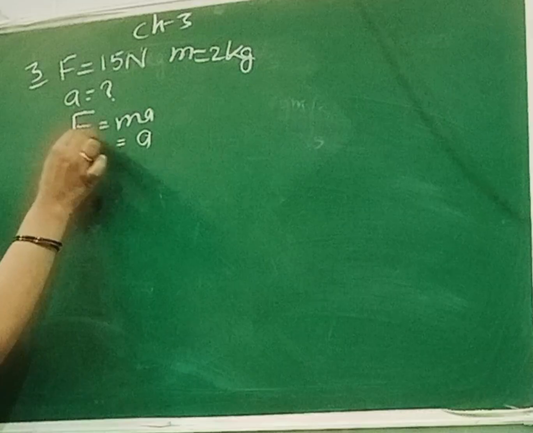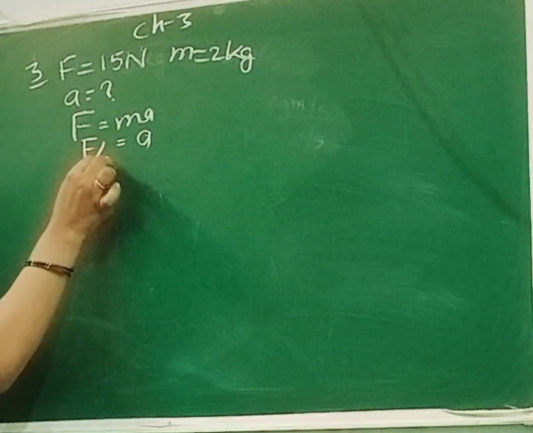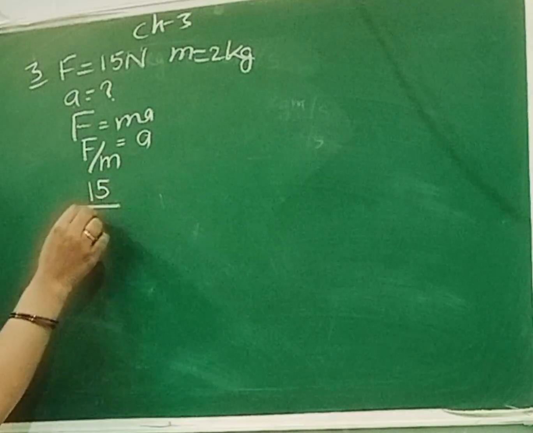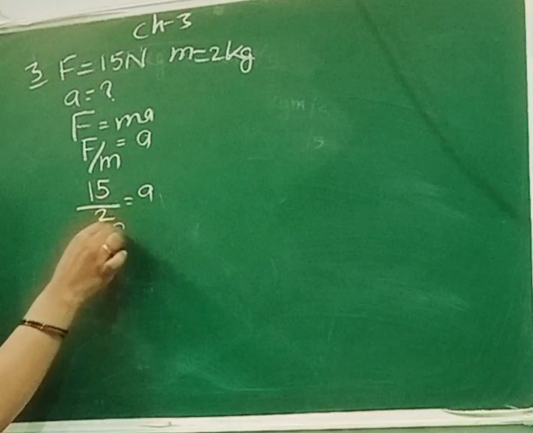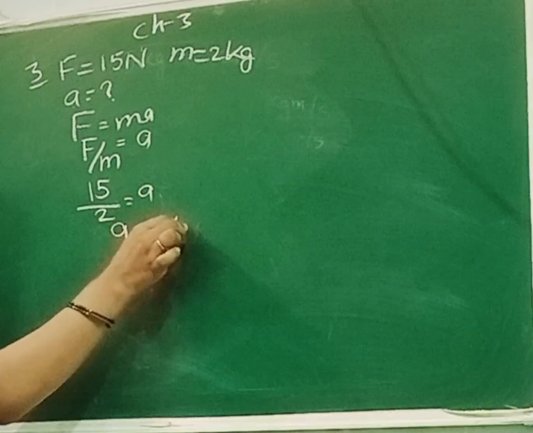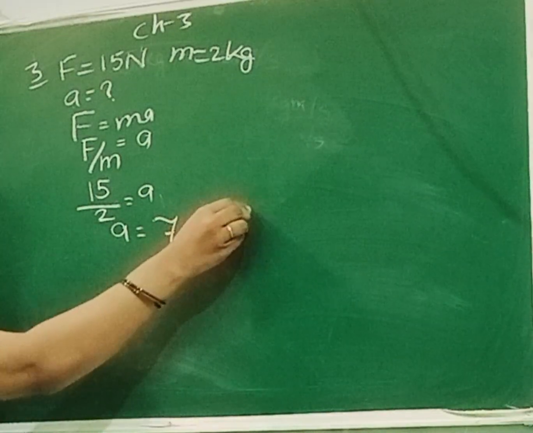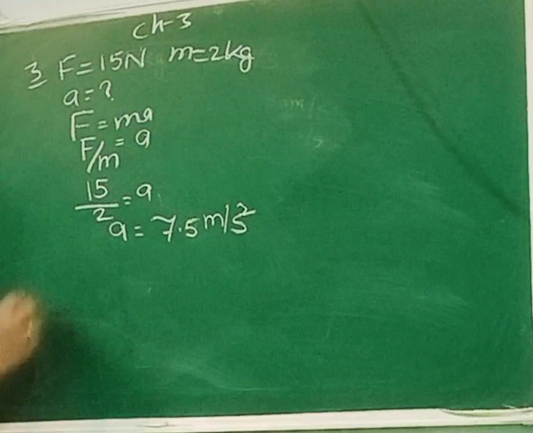So mass will be transferred this side. So here it was in multiplication, so it will come in division. So force is 15, mass is 2. So acceleration is 15 by 2 means 7.5. And what is the SI unit? Meter per second square. Never forget the unit. You need to write the unit.